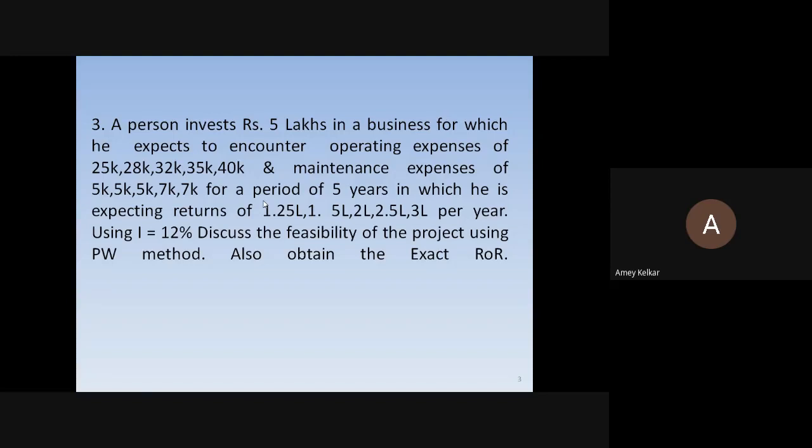Neha, did you get it? No, sir, just a minute. Okay, fine. So the thing is that in the previous examples which we solved, two examples of similar type, directly the columns were given: end of year, and the other two columns were receipts and disbursements. Here the receipts and disbursements are not given in the column format, they are given in the statements. So we have to make the receipts and disbursement columns first, right? Yes, Neha, go ahead. Same, sir, disbursements and receipts are not given. Yes, they are given in a different form.